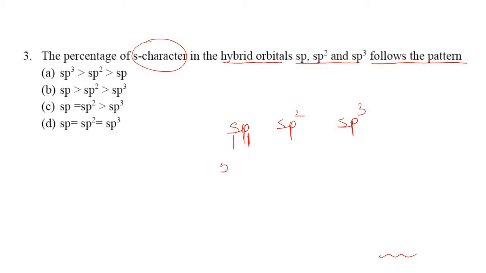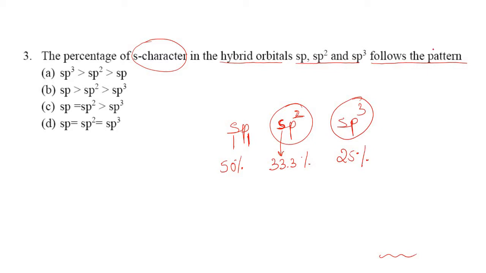So the percentage of s in sp is 50%. In the case of sp2, if you take, p is 2 and s is only one. If you calculate, the percentage of s will be 33.3%, and in the case of sp3, the percentage of s is only 25%.